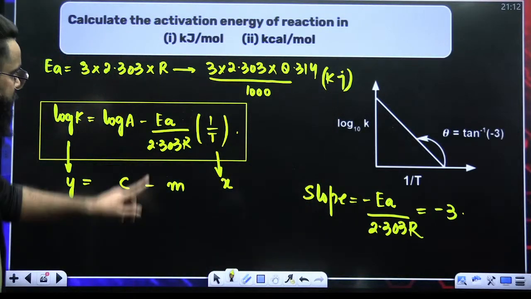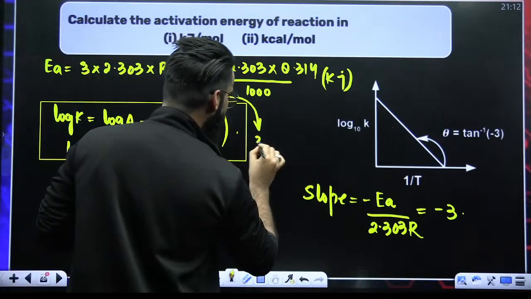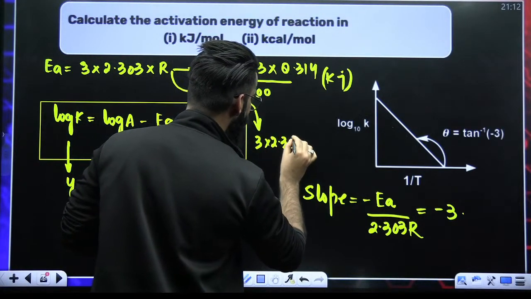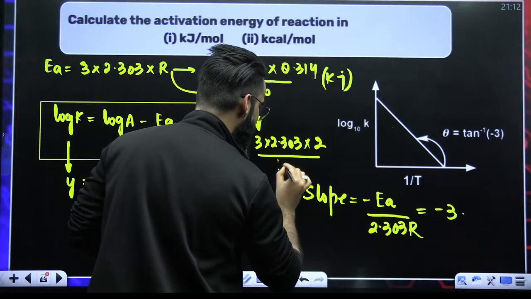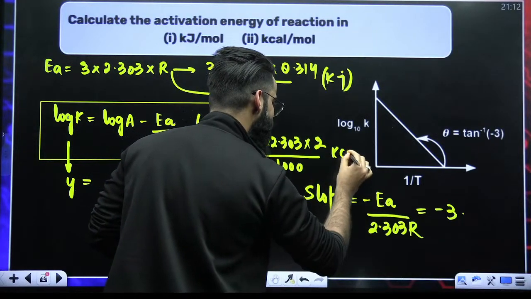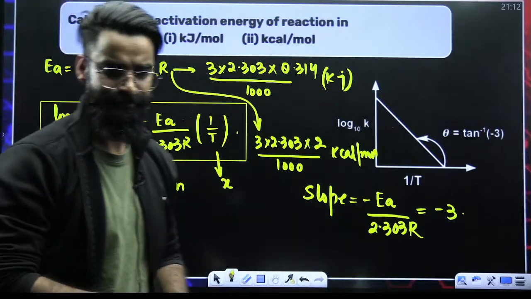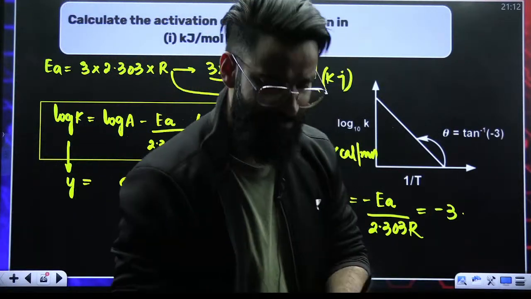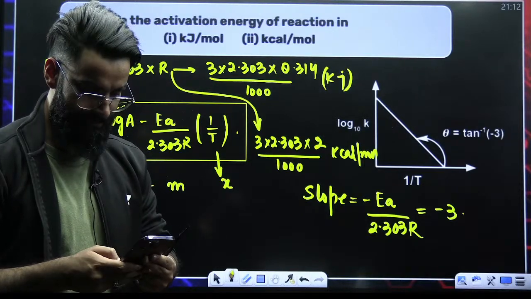Now in the second question, I'll do 3 multiplied by 2.303. The R value I'll take in calories, which is 2 calories per Kelvin per mole. I'll divide by 1000, and then it's going to be in kilocalories per mole as well. So both the questions are done and dusted. Correct? I believe you're getting all these things properly.